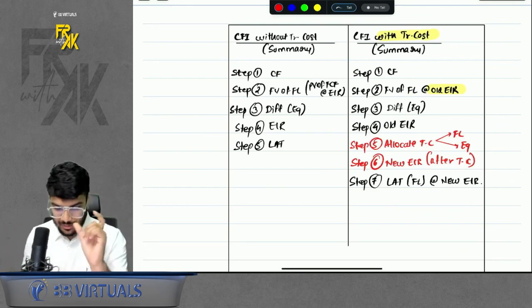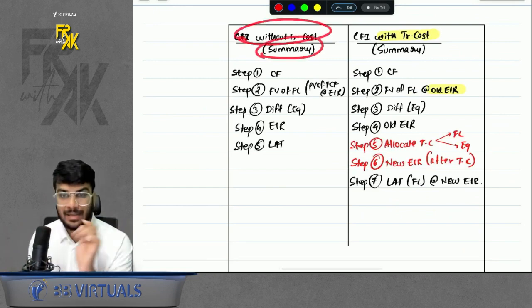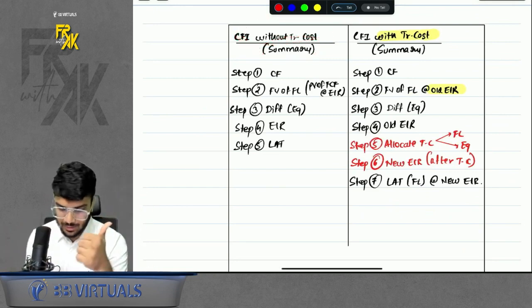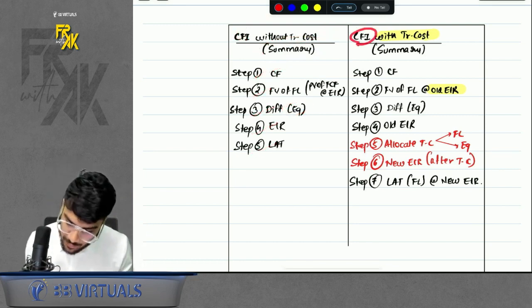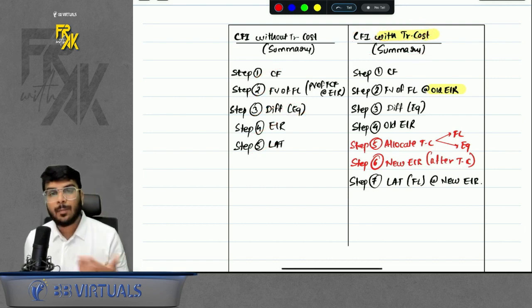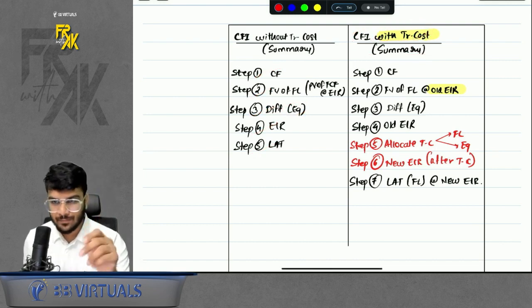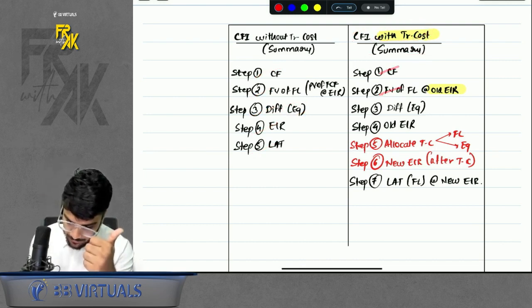Now I also gave you a summary, an exclusive summary, for 2 types of questions. One, CFI where there is no transaction cost, so only 5 steps: cash flow, fair value, difference, that is equity, EIR, LAT. Then CFI with a transaction cost. How many steps? 7 steps, because 2 steps are extra. So first, cash flow, fair value, difference, and old EIR.